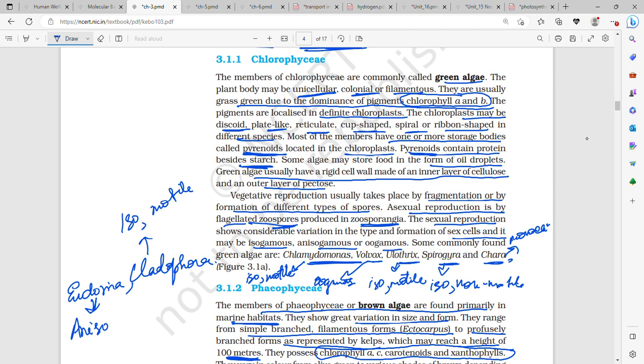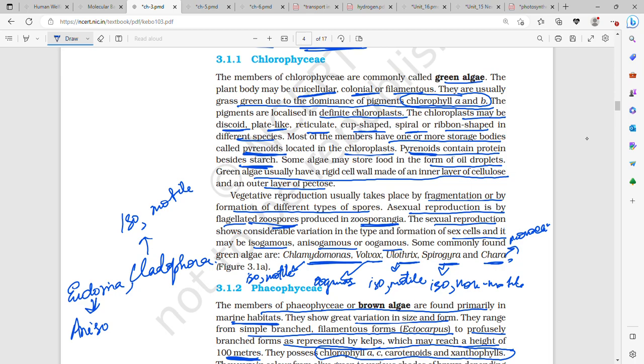Most of the members have one or more storage bodies. These storage bodies are called pyrenoids, and they are located in the chloroplast, and they store protein and starch. Some algae may store food in the form of oil droplets.